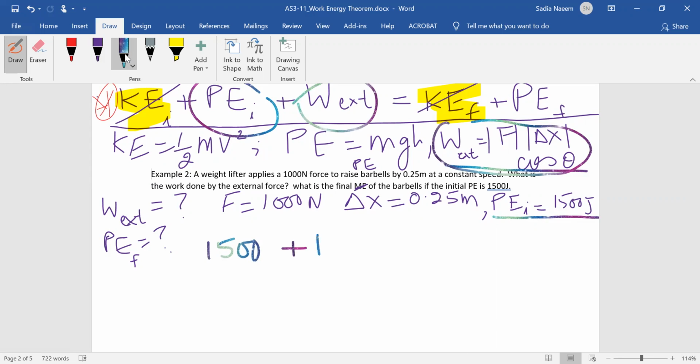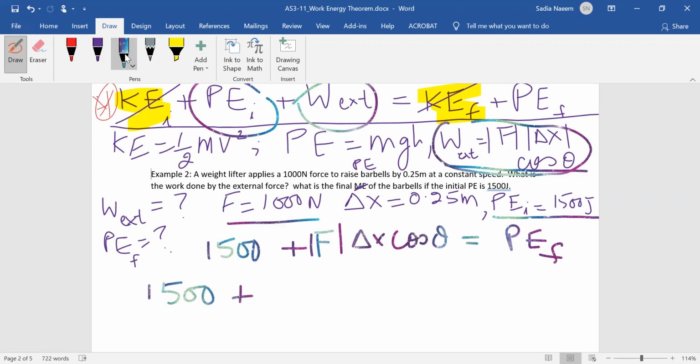I'm going to first write down F delta x cosine theta, and that's going to give us PE final. Now I'm going to plug in. Okay, 1500 plus the force is 1000 newtons. Displacement is 0.25. The cosine of the angle.